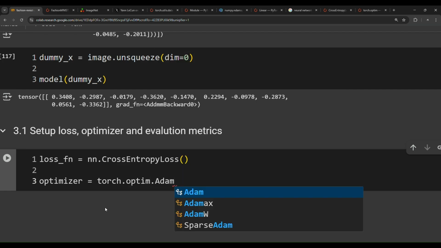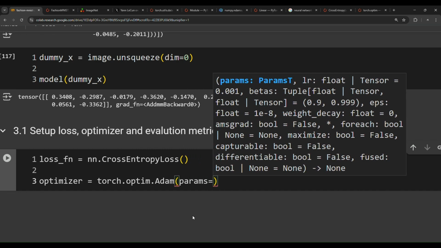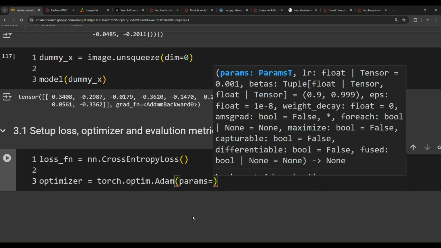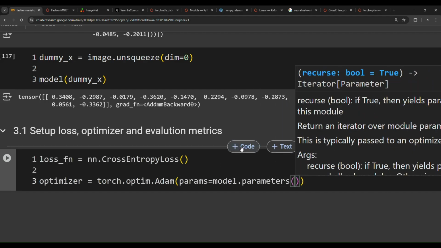So torch.optim.Adam optimizer. Now notice here, the optimizers in PyTorch take two parameters. The first parameter, or the first argument, is params. Params are the parameters of the model. So we need to specify the parameters as following: model.parameters. So what are the parameters of the model?